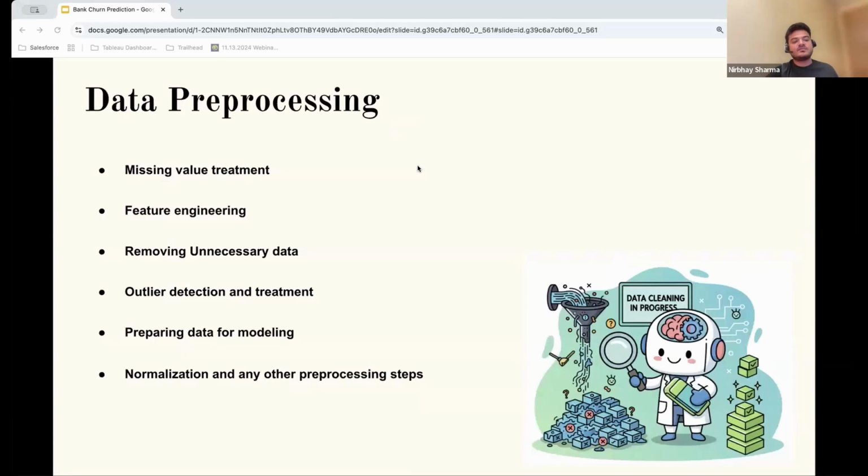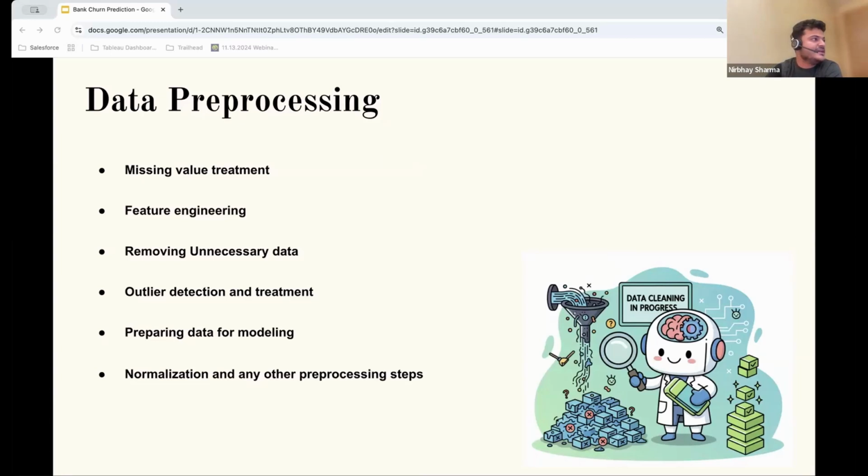Okay, in the context of data pre-processing, missing values treatment, feature engineering, removing unnecessary data or outliers, what we have done is use SMOTE for a few of the data models which we have run, but not for all the models. We tried a few models without SMOTE, and later on we introduced SMOTE to see if the response was improving or not.